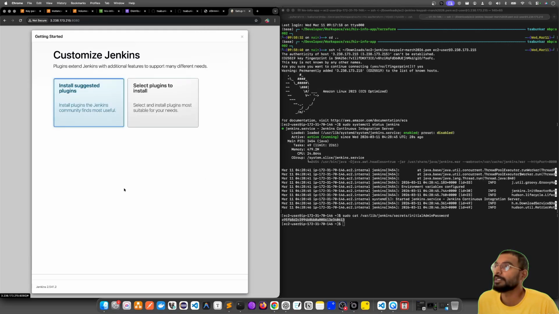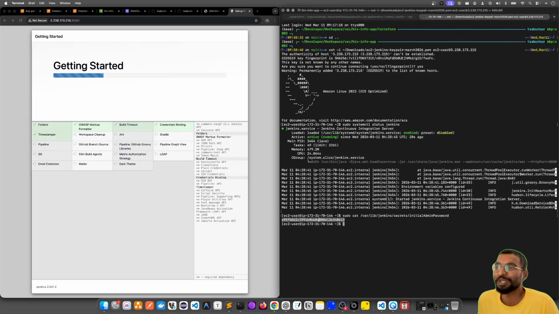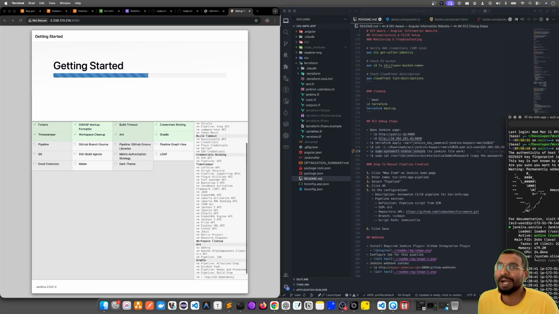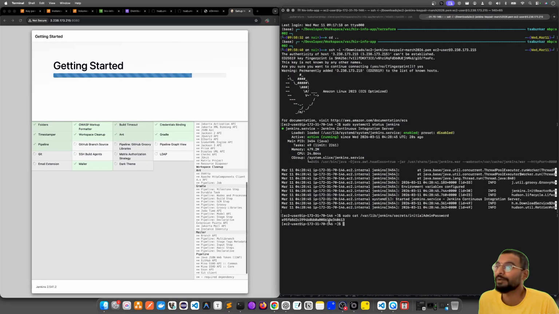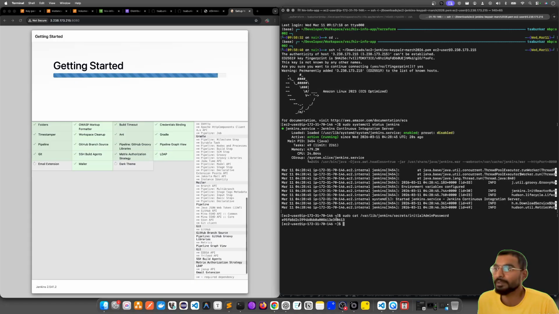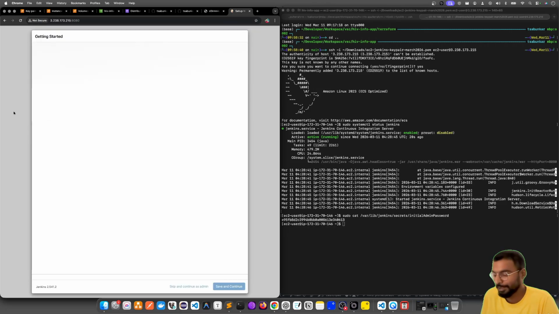I'll install the suggested plugins. Ensure that you're not exposing this right now. For demo purposes, I have shown you what I was trying to do, or else I generally hide it and then do that. But I have exposed it here. I would later destroy this so that it is not publicly available, because anyone publicly can access this, guys? So be very careful.